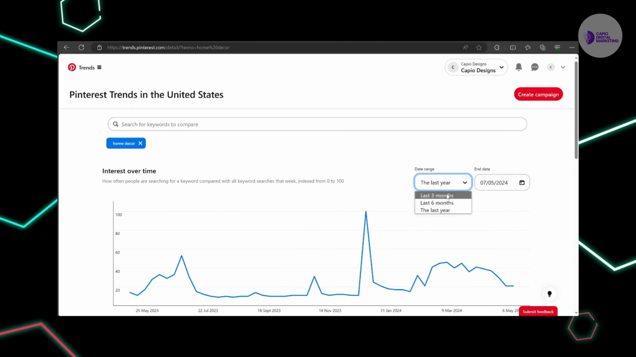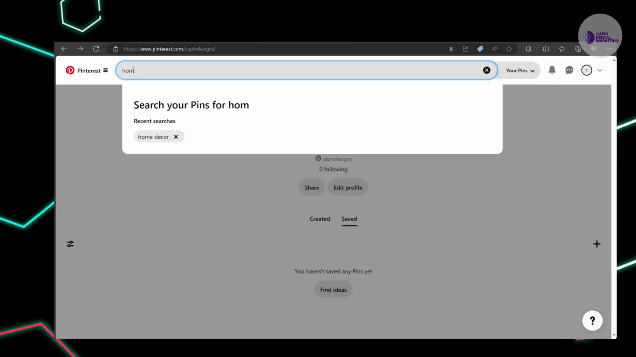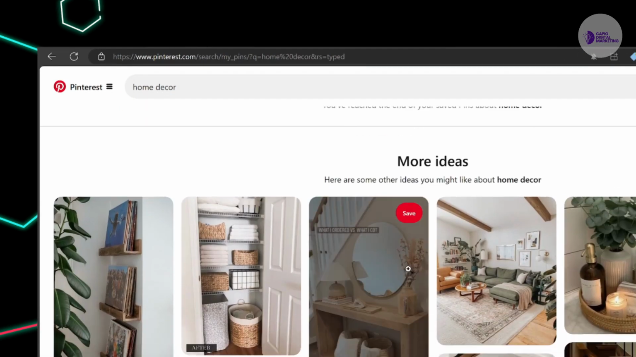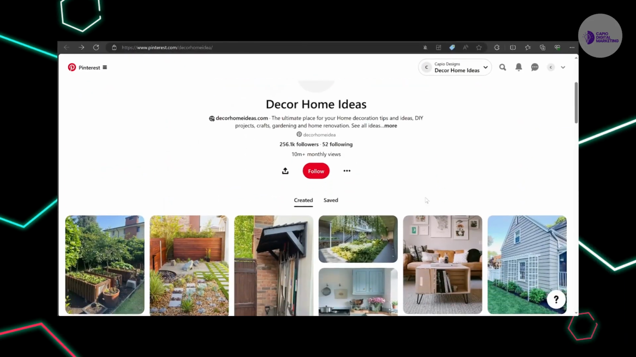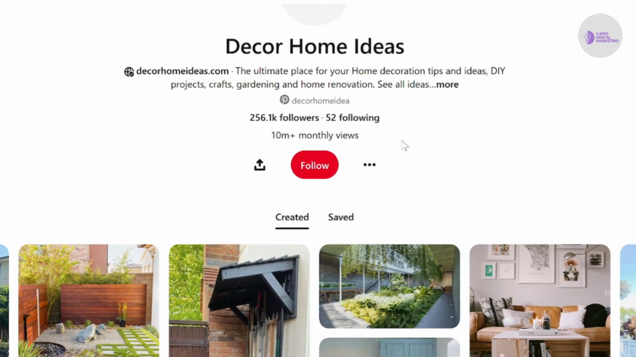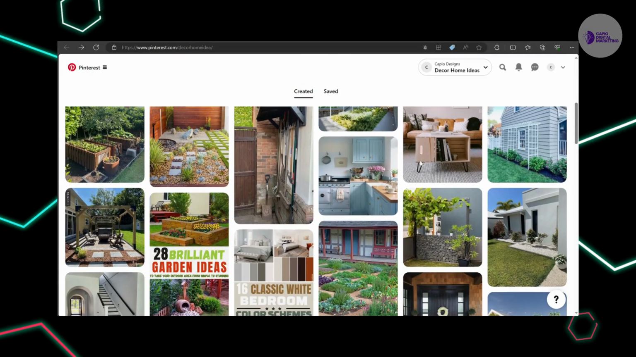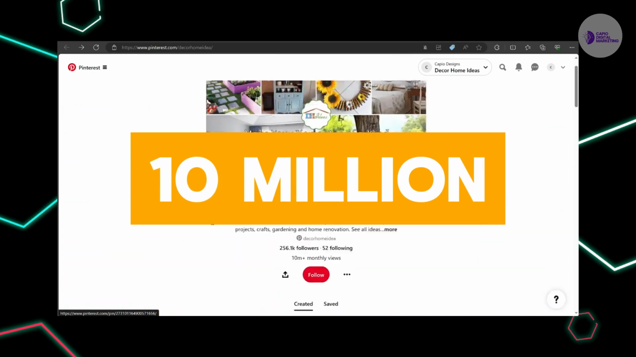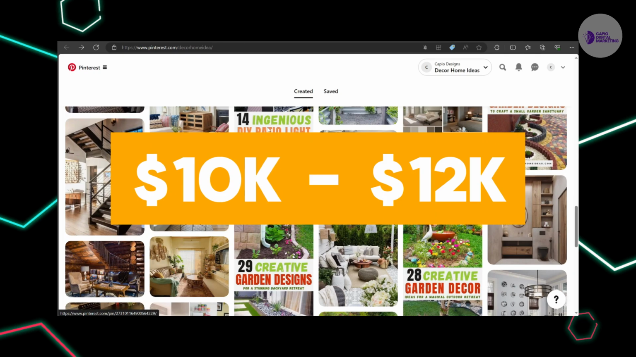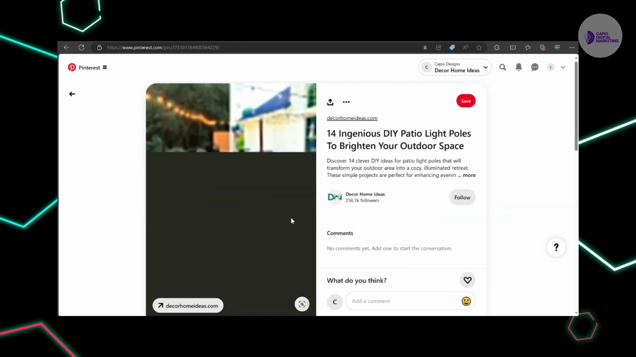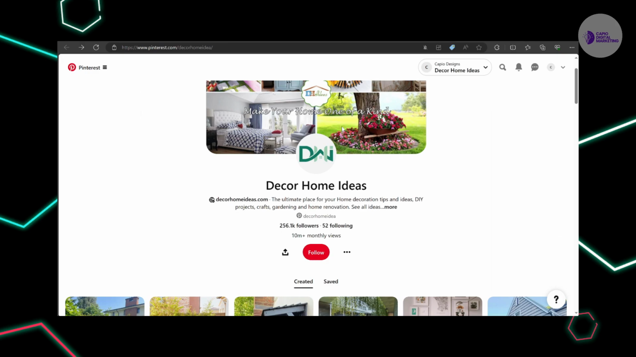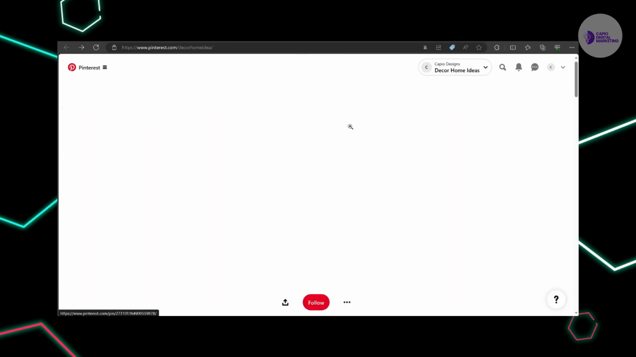Now, to research my idea further, I just went back to Pinterest and searched for home decor, and then we can see all of these different pins and whether they're getting any traffic or not. So we can see that this pin over here has been posted by Decor Home Ideas, and they have 255,000 followers, and they're actually getting 10 million views per month. So an account like this could be easily making at least $10,000 to $12,000 a month. And I want to show you how you can legally copy and paste someone else's images, posting to your Pinterest account like this, and make money from it.